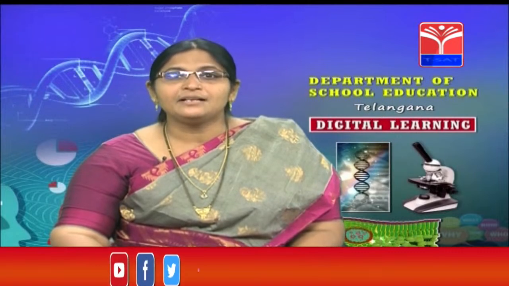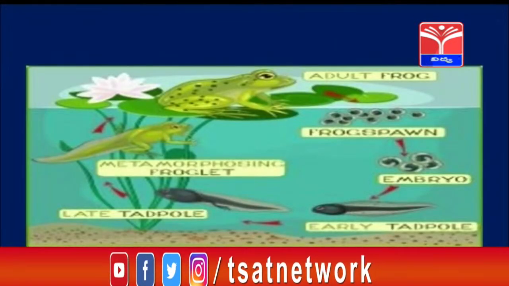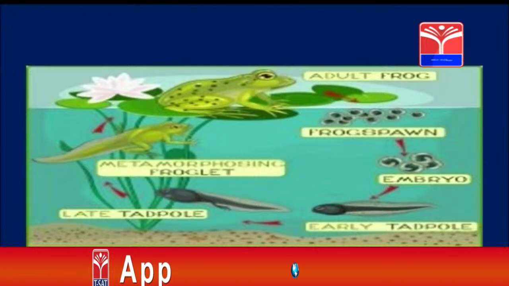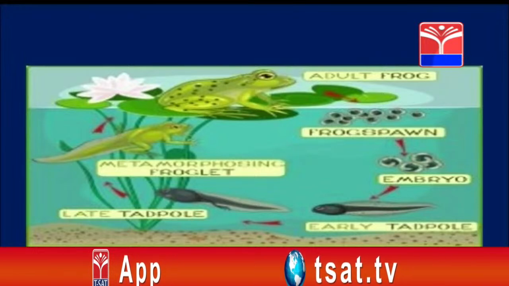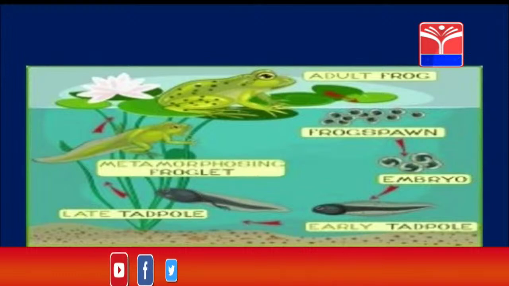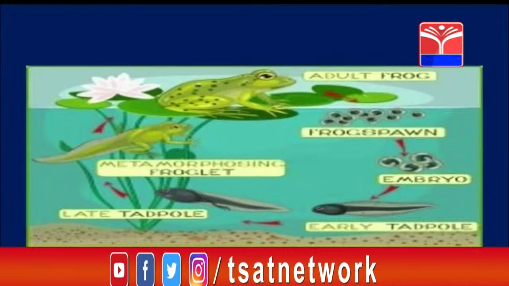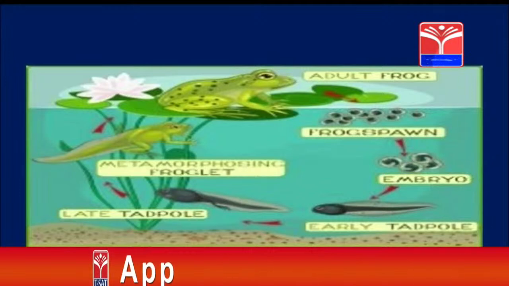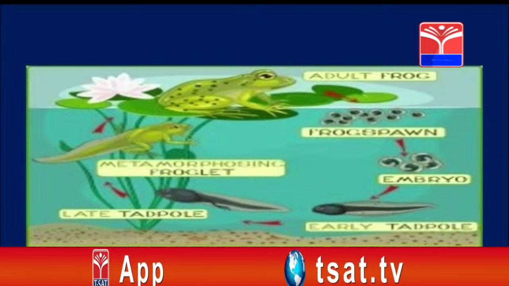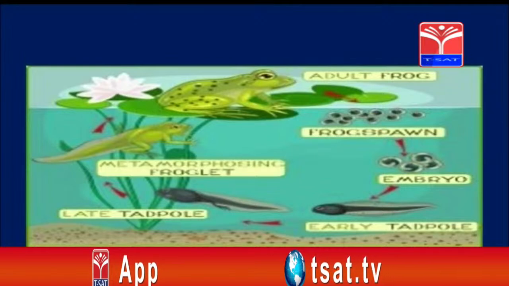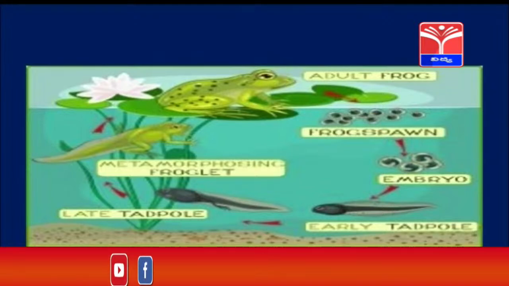fish, frogs, earthworms, etc. See here children, this is a frog life cycle. This reproduction of a frog is called sexual reproduction, because here the union of male and female gametes takes place, and at the same time the fertilization occurs outside the body of the female. The male frog releases its sperms over the female eggs. The female releases a large number of eggs in the water, and the male frog goes and releases the sperm, and the process of fertilization takes place inside the water. That is why this is called external fertilization.